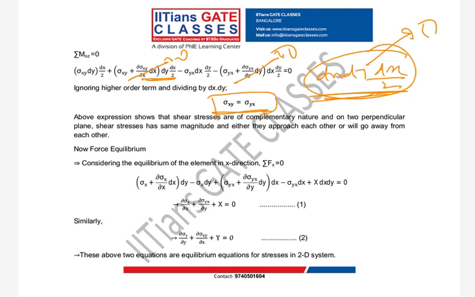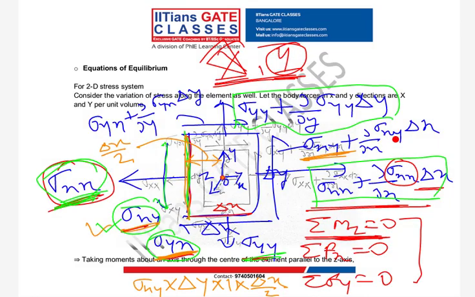The importance here is that shear stresses are of complementary nature. Now we have another two equilibrium conditions: sigma Fx is equal to 0 and sigma Fy is equal to 0. Now you can see which forces will come in the x direction. The body force, which is capital X multiplied by volume, will give one force. Then this sigma xx, and there will be force due to shear stresses also.